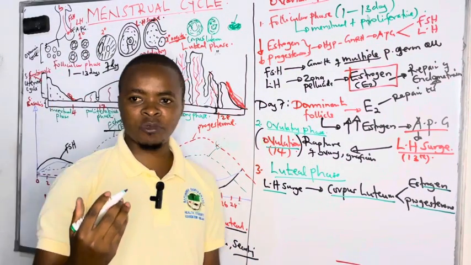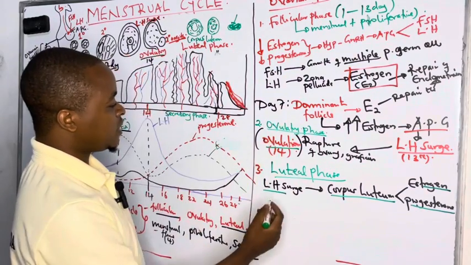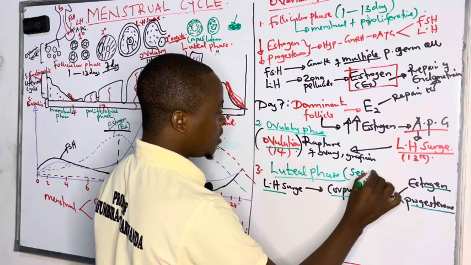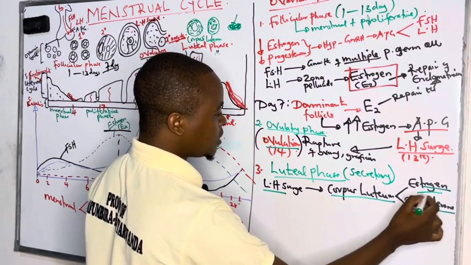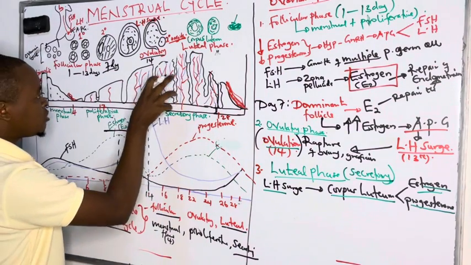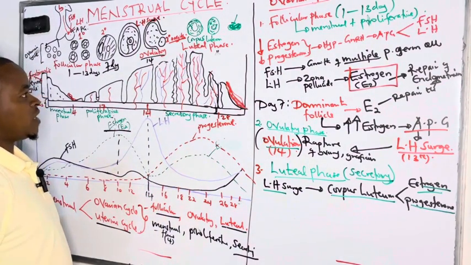And what is the role of progesterone during the luteal phase? We are seeing this luteal phase coinciding with the secretory phase in the endometrium. So the role of these two hormones is to increase the secretory effect of the stratum functionalis.